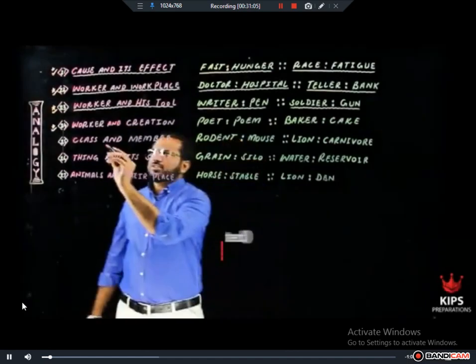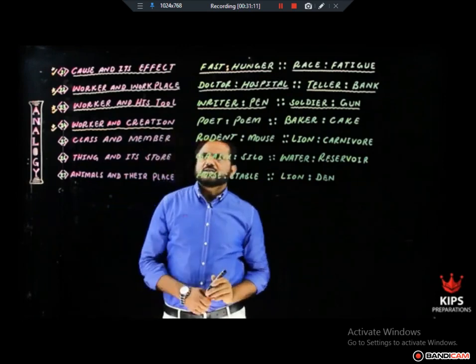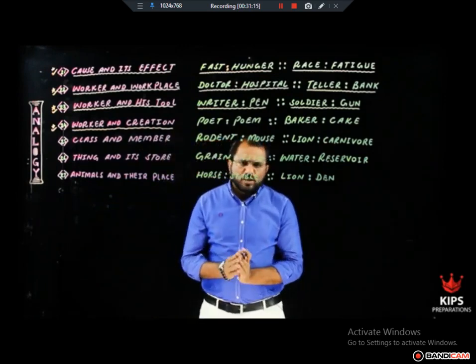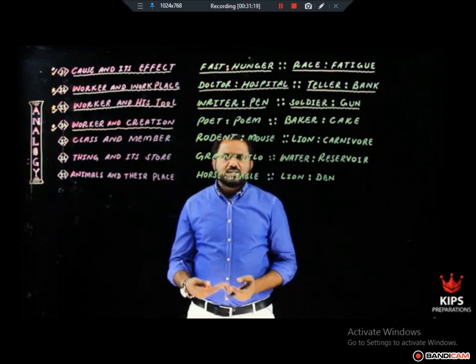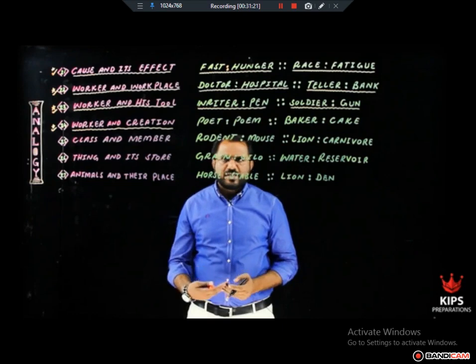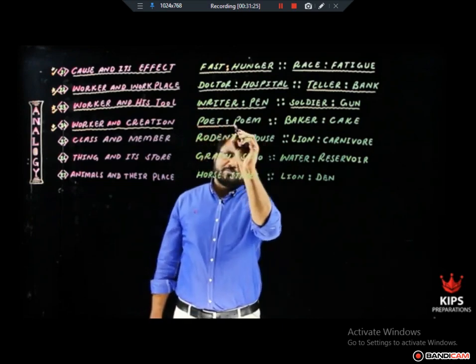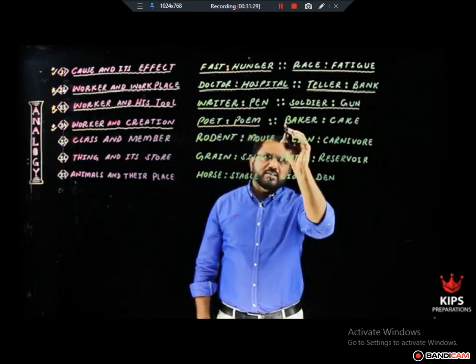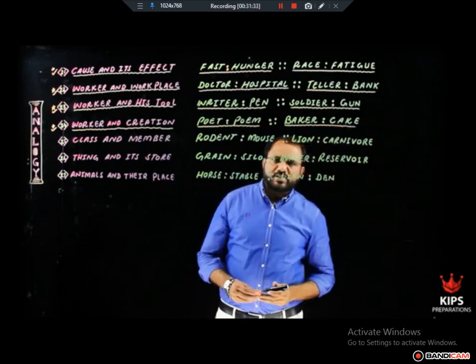The fourth relationship is worker and article created. I call it worker and his creation. In this kind of analogy pair of words, one word is the name of a person, a worker, and the other word is the name of the thing created. For example, poet is the name of a person, and poem is the article created. Baker is the name of a person, and cake is the name of thing created.